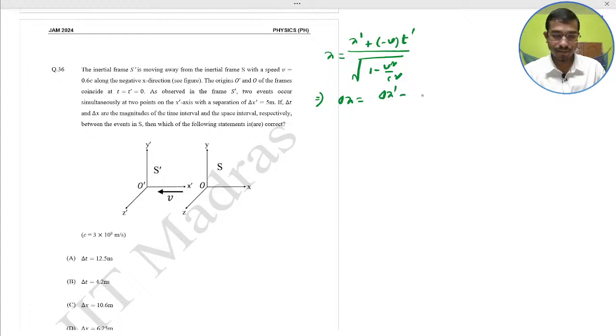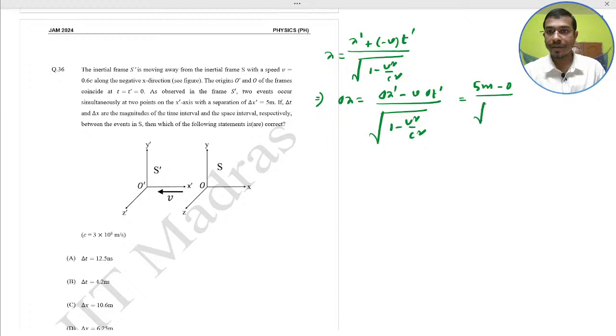Obviously del x dash minus v del t dash divided by root over 1 minus v square by c square. Put this value: 5 meter minus 0 divided by root over 1 minus 0.6 square. This would be 6.25 meter. And you have to find the t.